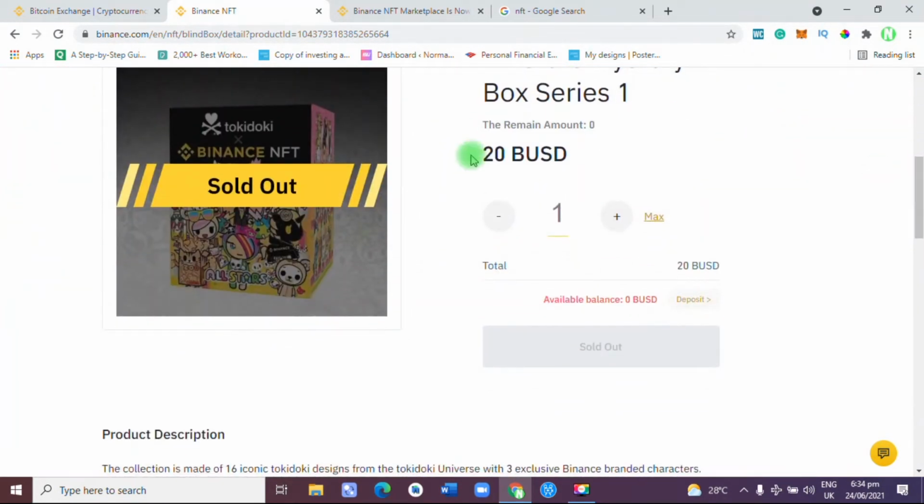It was currently sold out at 20 BUSD. This is a stable coin. Wow, that's very nice. So imagine if we could trade this too. That means whoever bought this will be able to sell it later in future for a higher price.